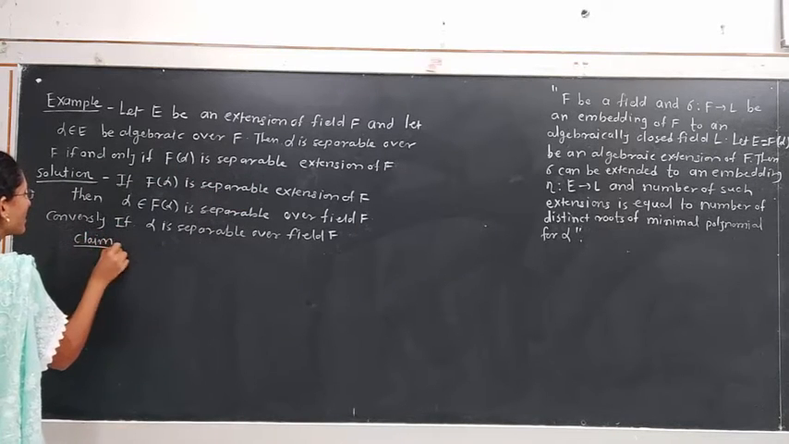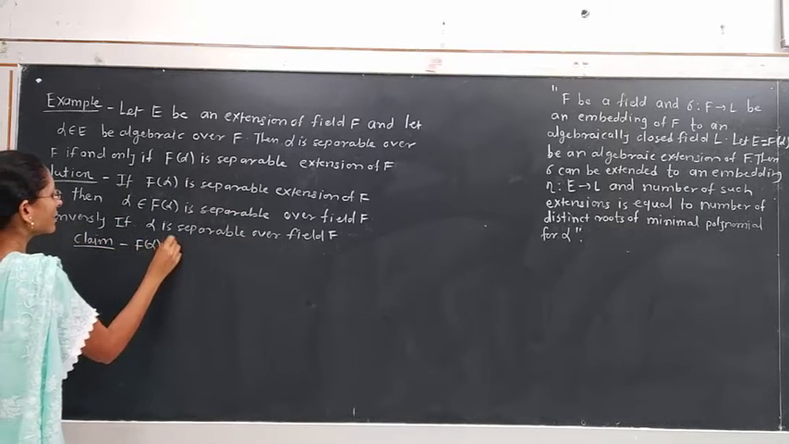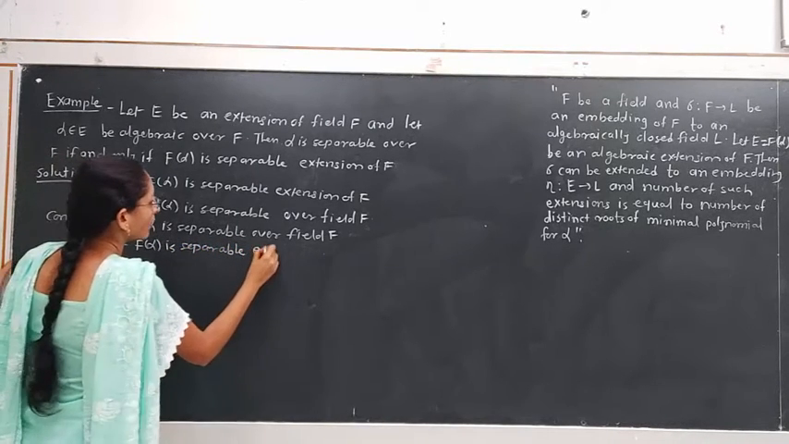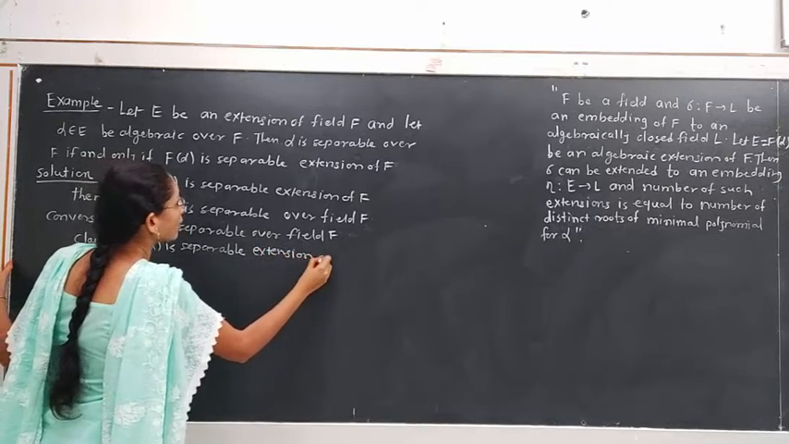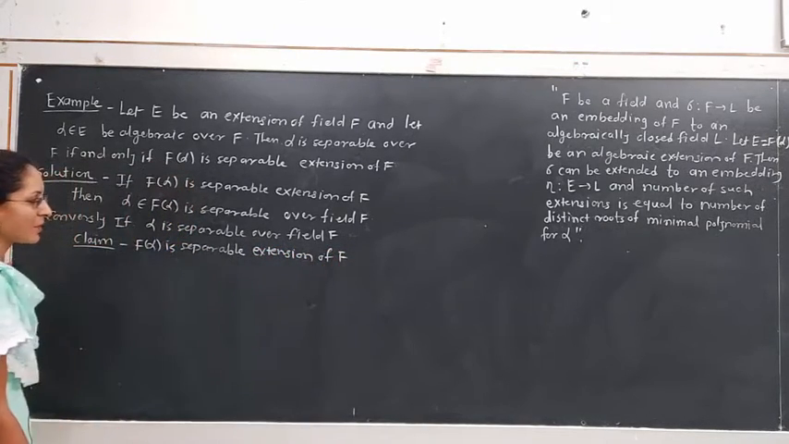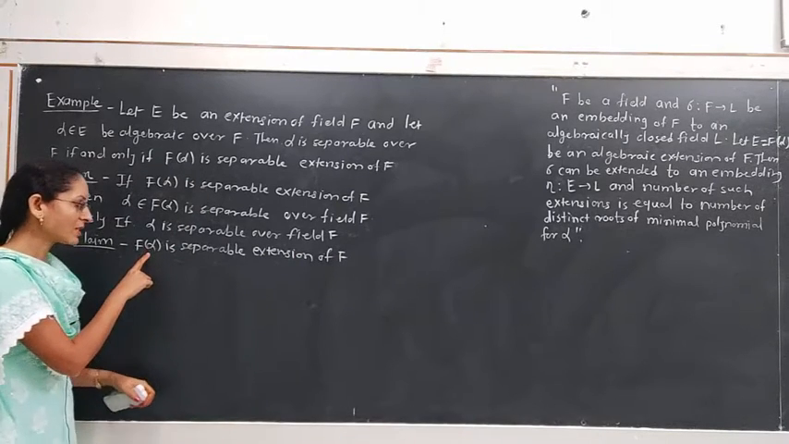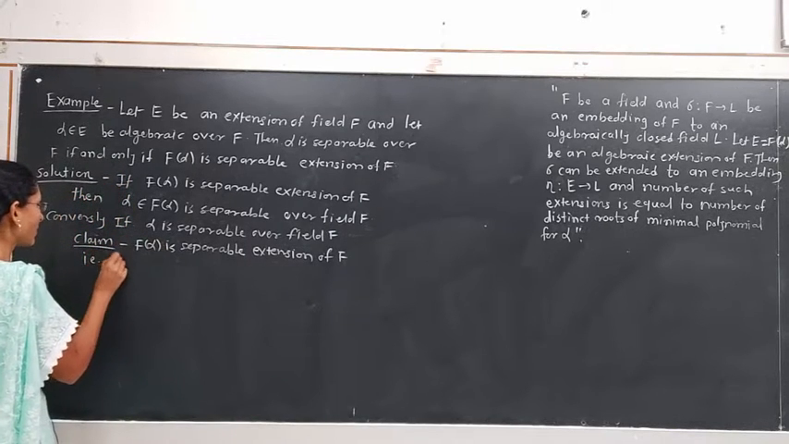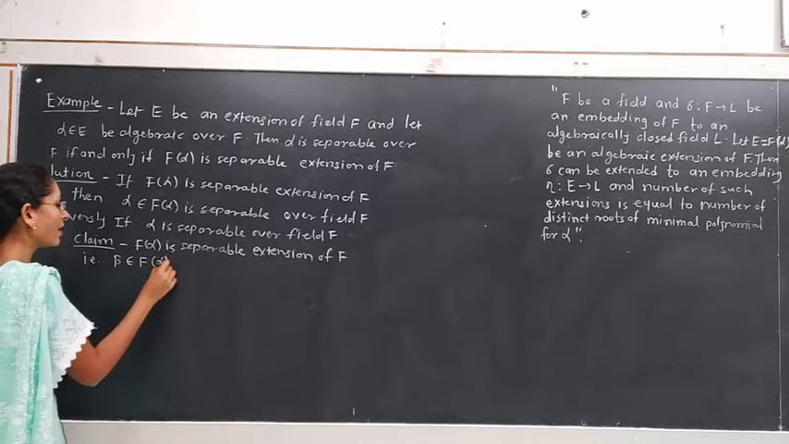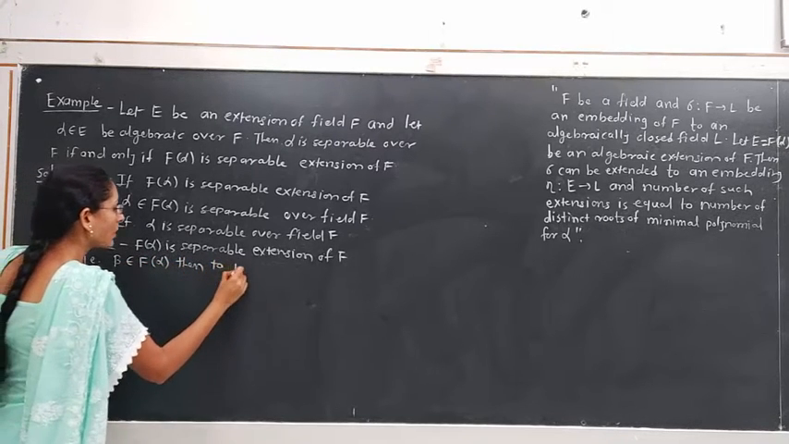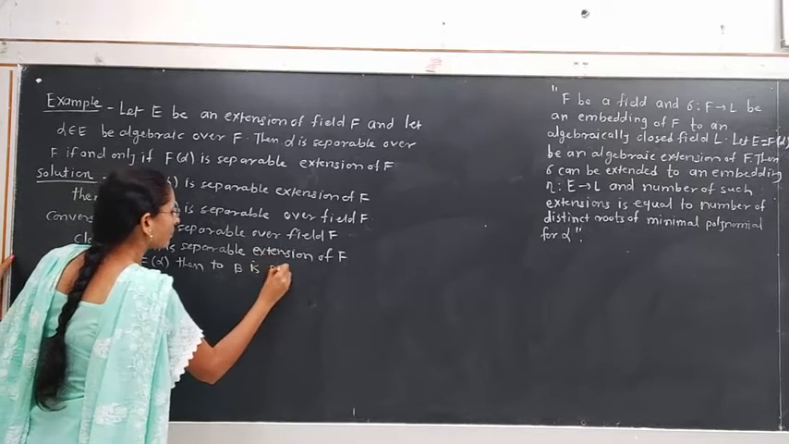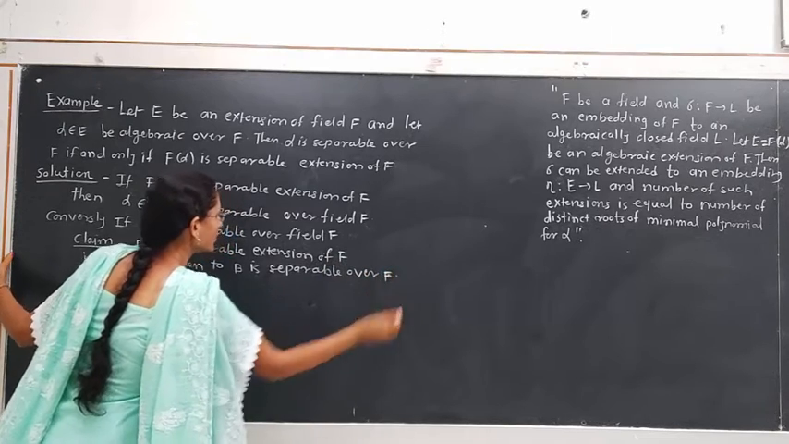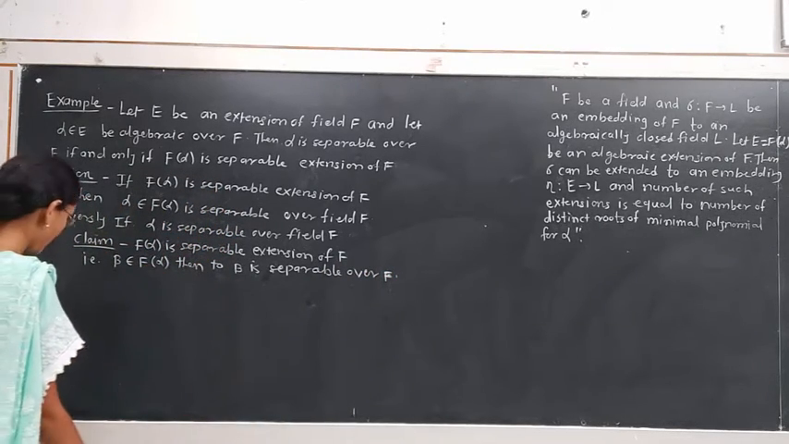Then our claim is F(alpha) is a separable extension of F. What is meant by separable extension of F? Every element of this field F(alpha) is separable over the field F. That is, if we consider beta belongs to the field F(alpha), then we have to show beta is separable over field F. This is our claim.